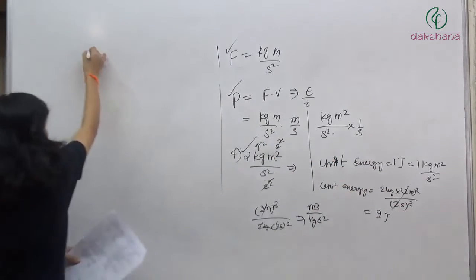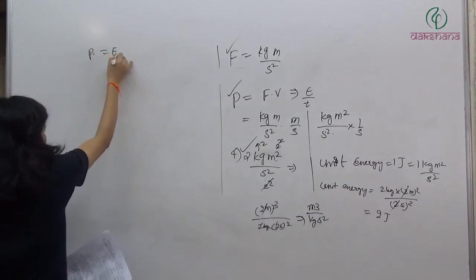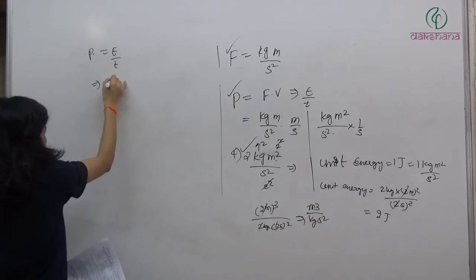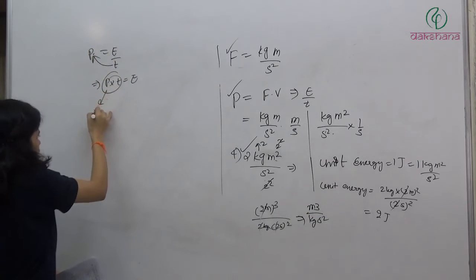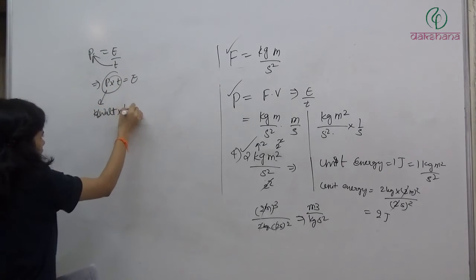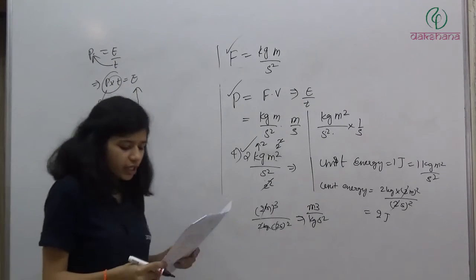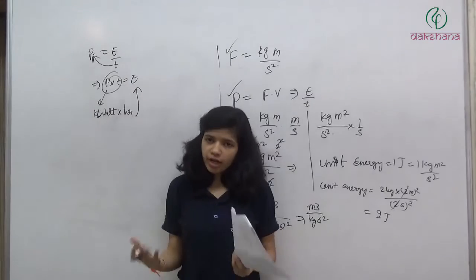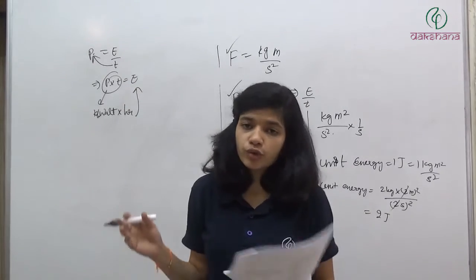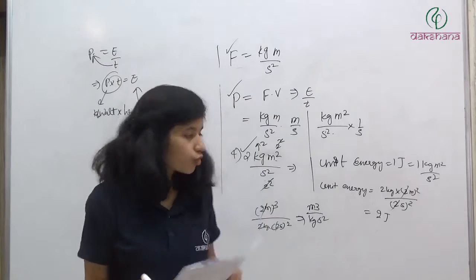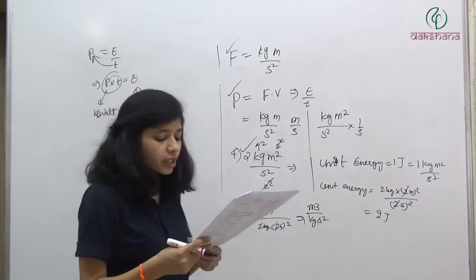So if you have power is equal to energy by time, it means power into time is equal to energy. So this is kilowatt and this is hour. So it will be a unit of energy. Energy or work, both have the same dimensions. This we are also going to study in work and energy in detail. So work and energy have the same units.